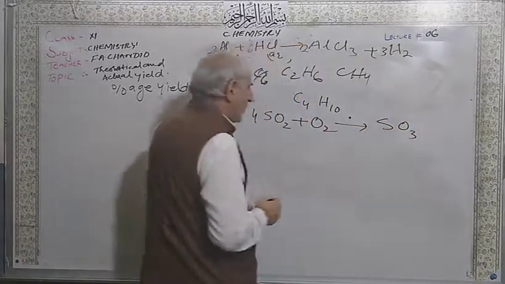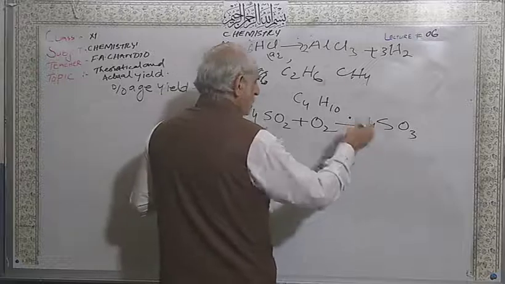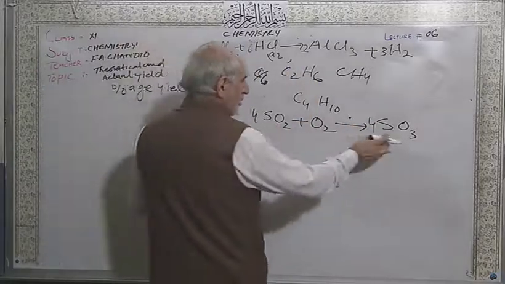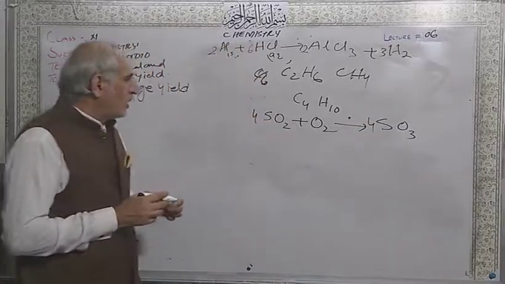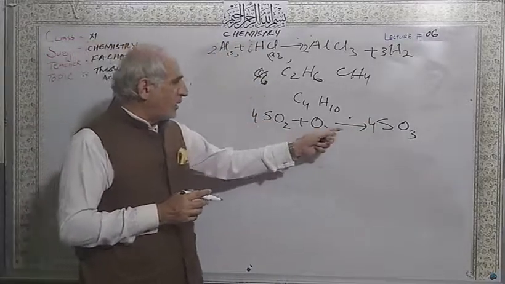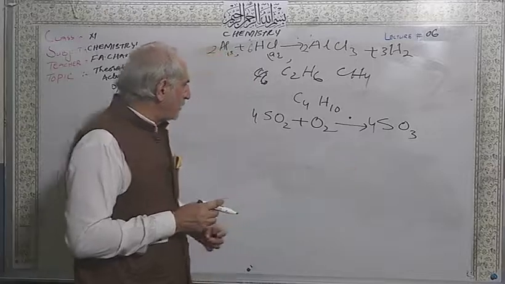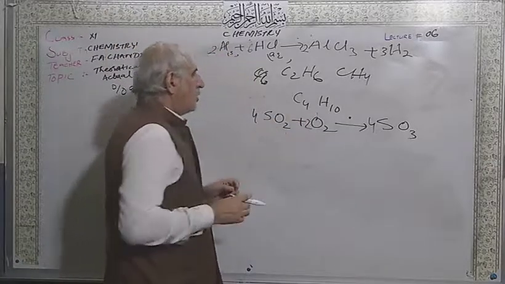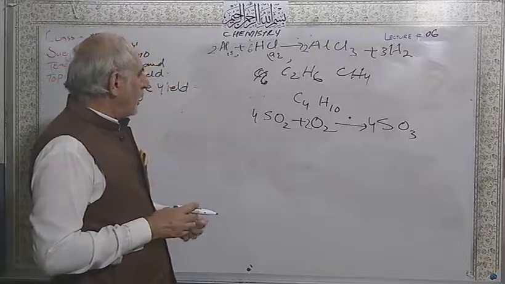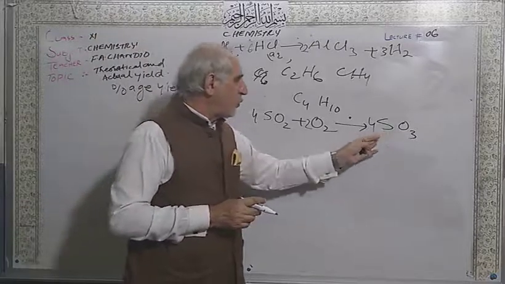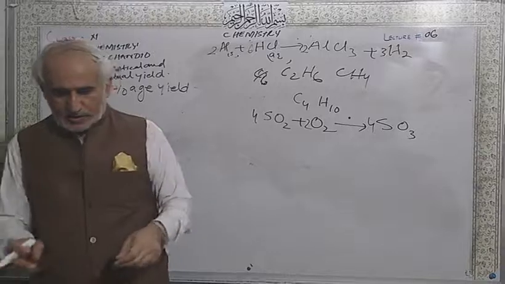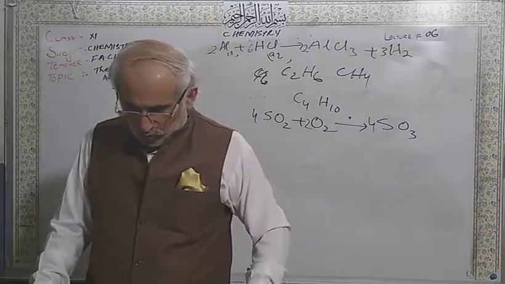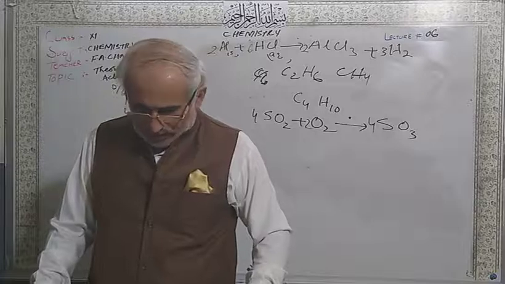So 2 fours are 8, and 3 fours are 12. So this is 2 moles of oxygen. The answer is 2 moles of oxygen. Yes, this is the answer.